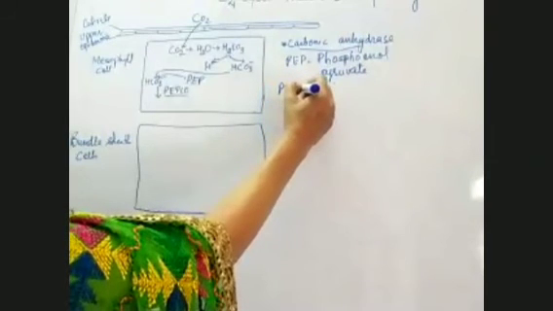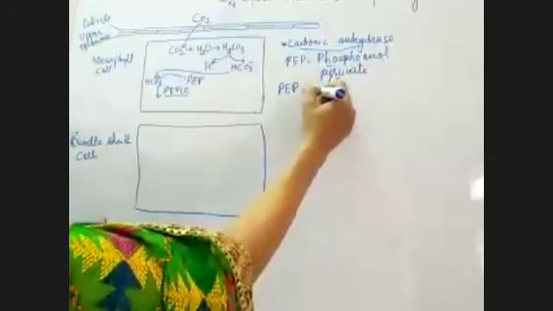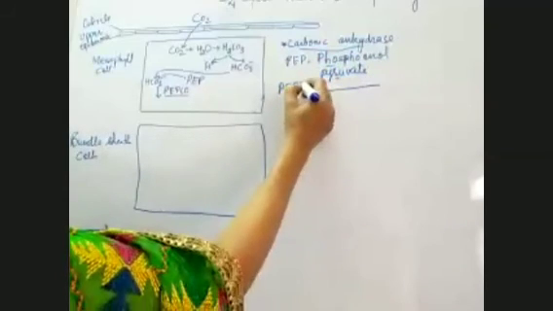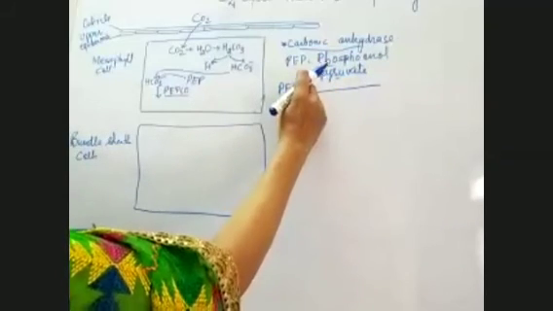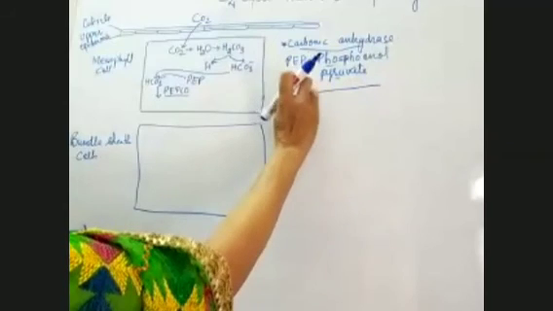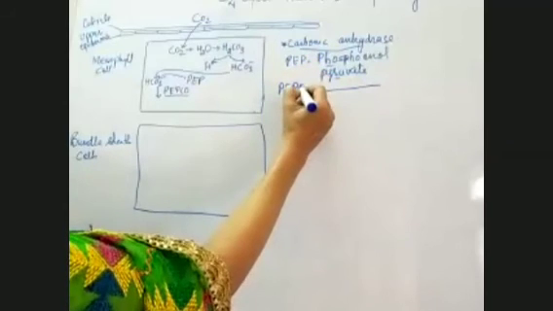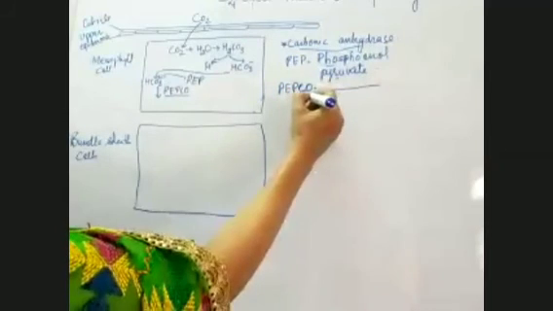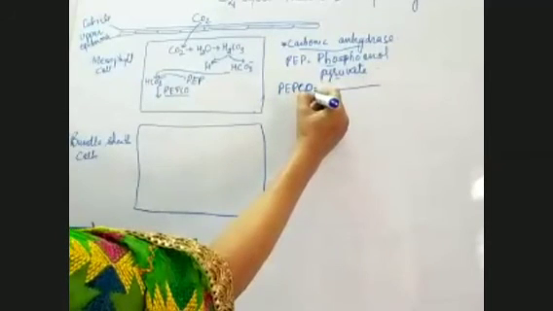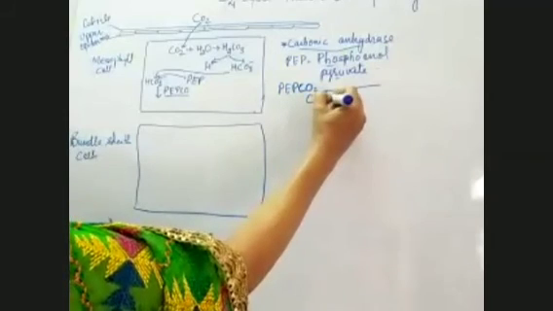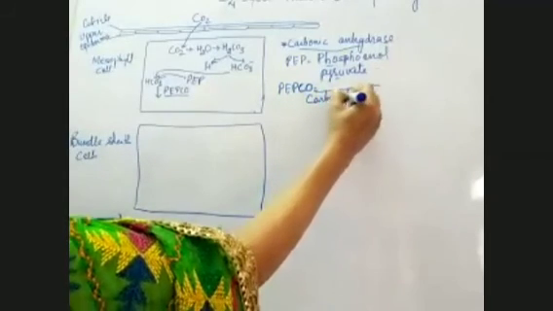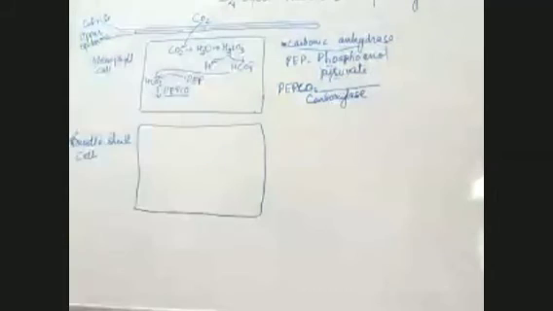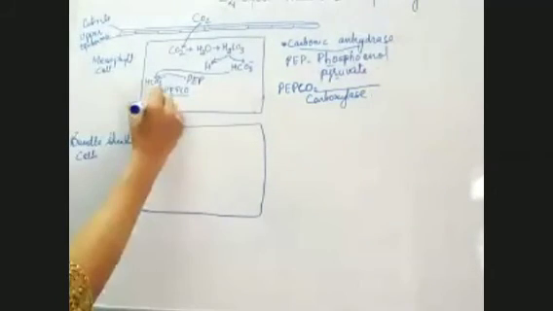This you already know, this is phosphoenol pyruvate, and PEPCO, the full name is phosphoenol pyruvate carboxylase. In the presence of this enzyme, it forms OAA.